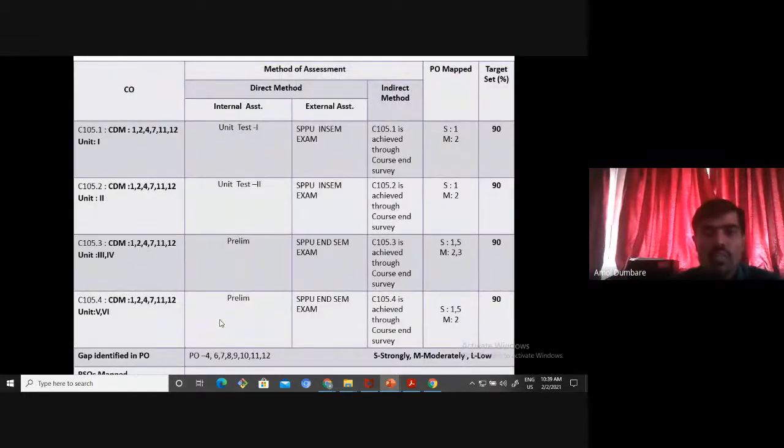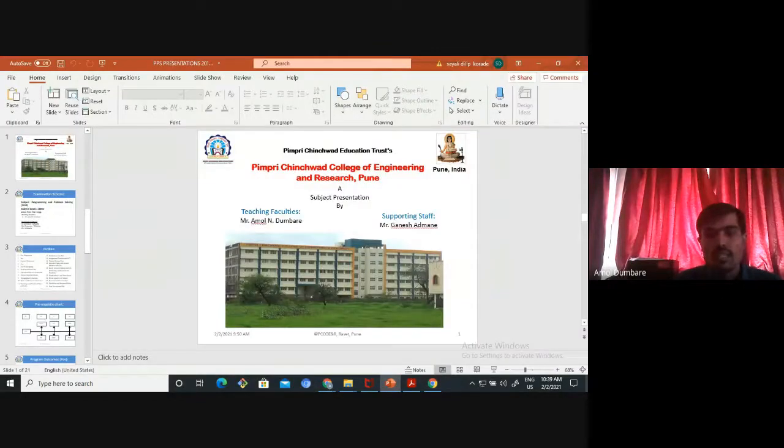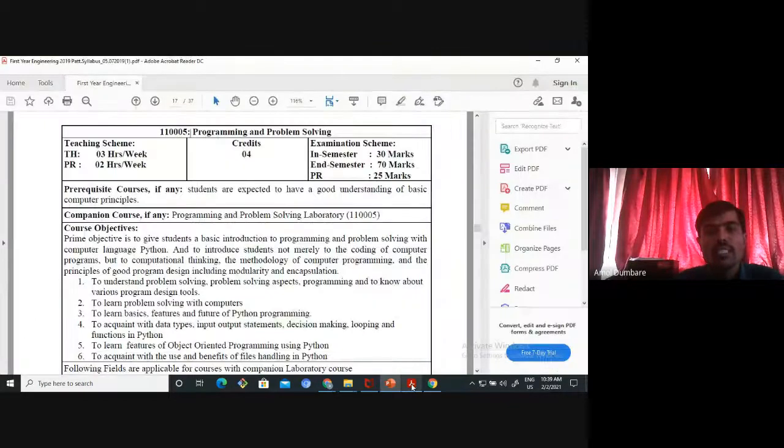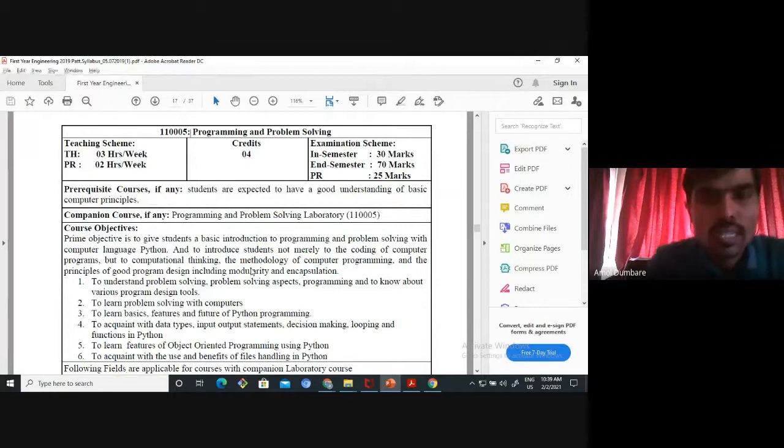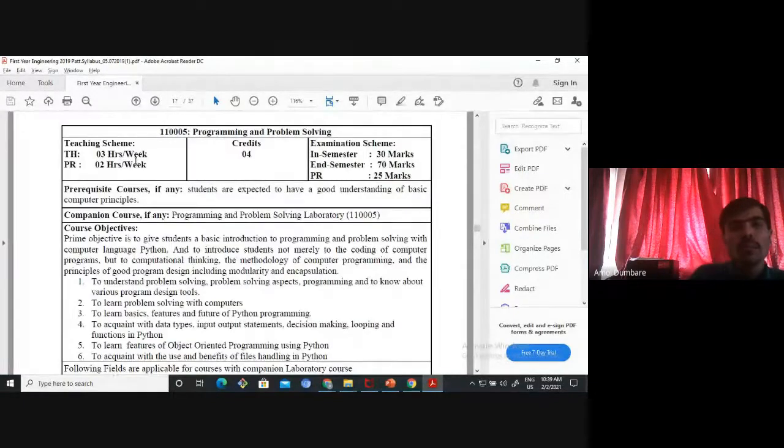Now we will see the syllabus of our subject. Getting? This is a draft copy given by SPPU, that is Savitribai Phule Pune University. Subject code is 110005. Total theory lectures are 3 hours per week and practical 2 hours per week. But we have added one extra lecture for each and every subject, so we are taking 4 hours per week, that is weekly 4 lectures we have to take.